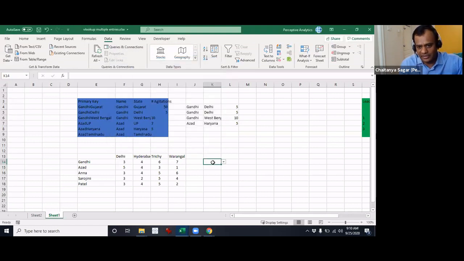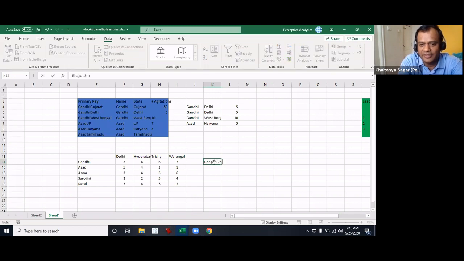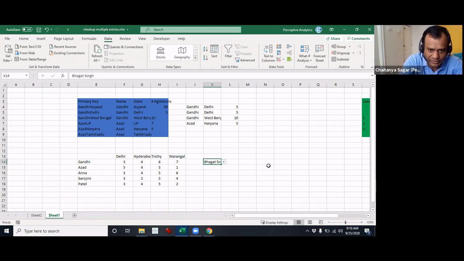Let's say they give some other name. Give me one more leader's name. Bhagat Singh. Now it will accept it. You got the point? Yes. So it has accepted Bhagat Singh. If you want to give the option of a drop down and still let the user enter something else, this is an option for you.